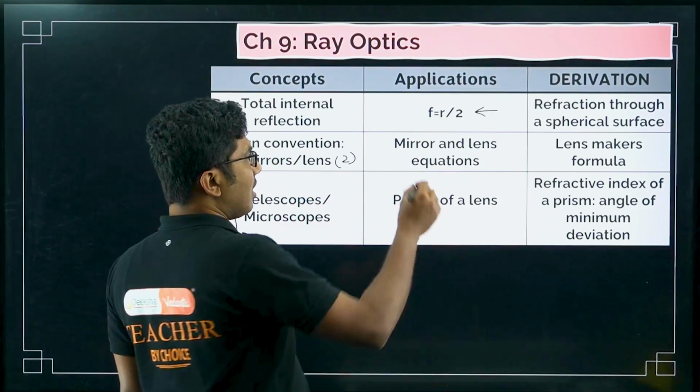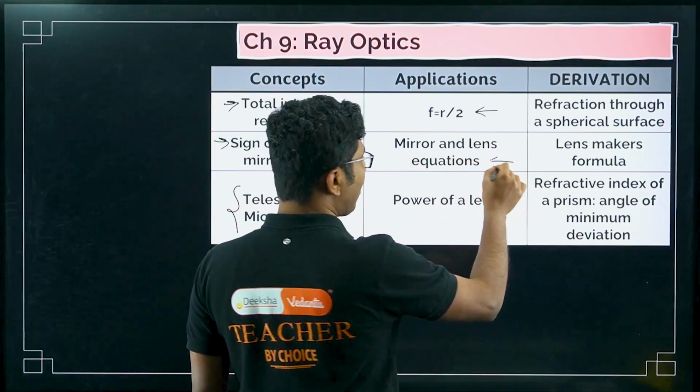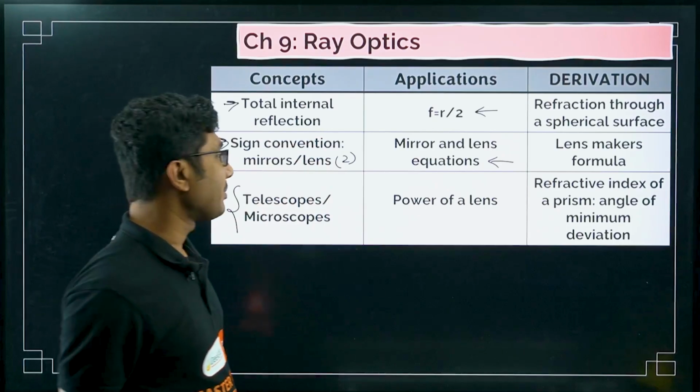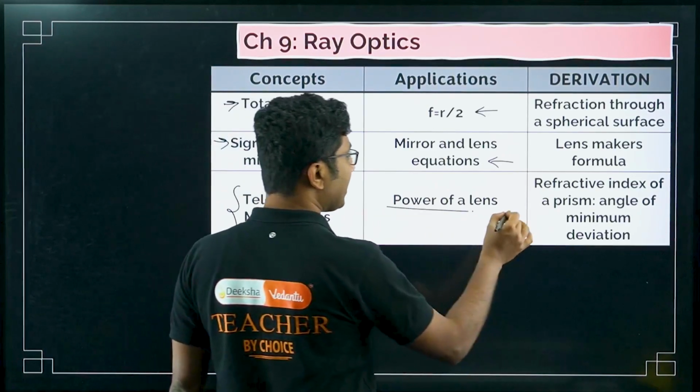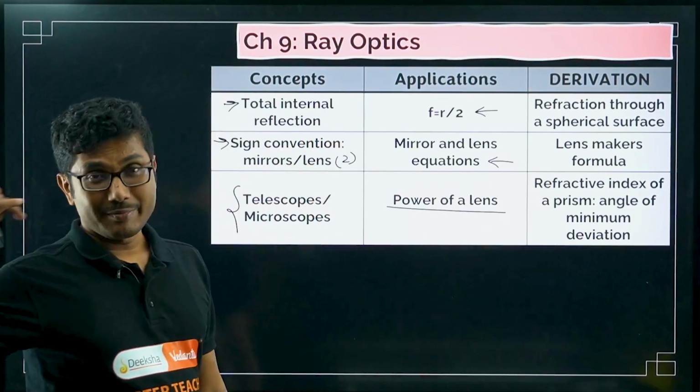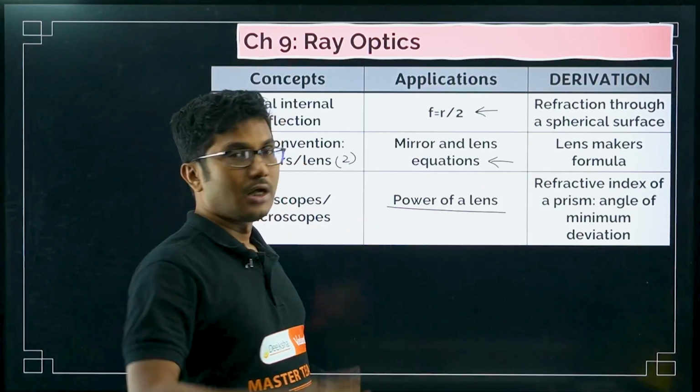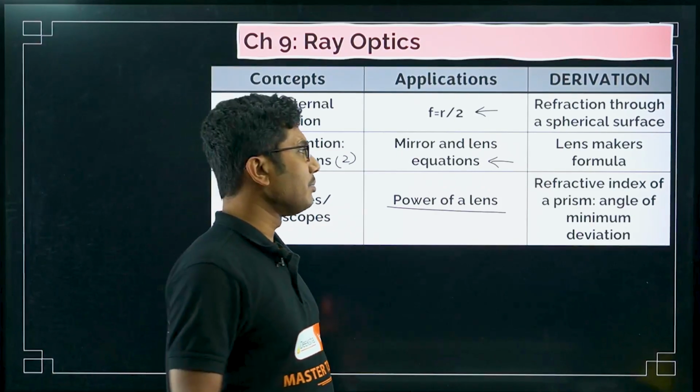Mirror and lens equations are important. Based on that, a 2 to 3 marks numerical question might come from this chapter. Power of a lens is also very, very important, and I have seen a 5 mark question coming from this power of lens concept in the pre-board last year. So power of lens is also a very, very important concept.